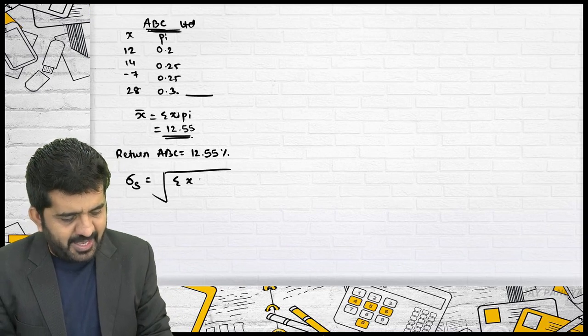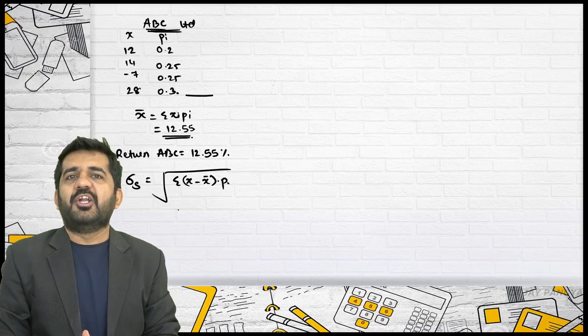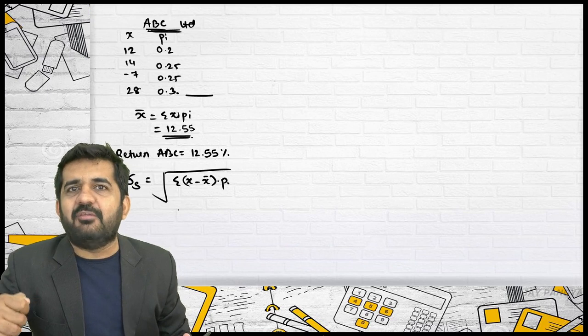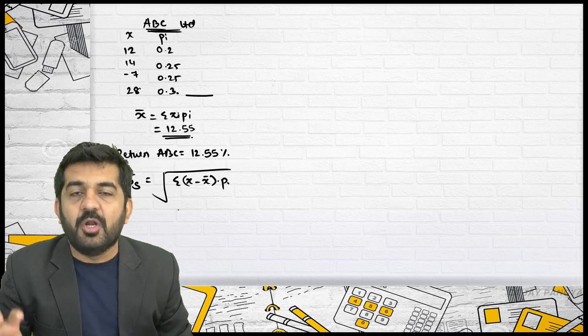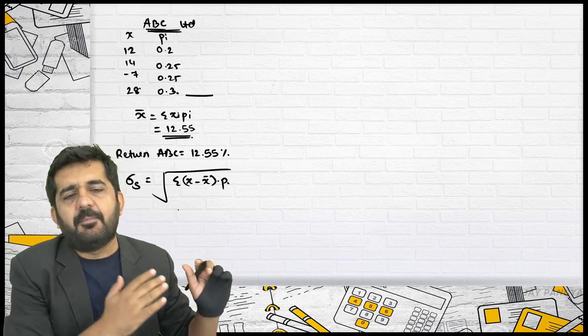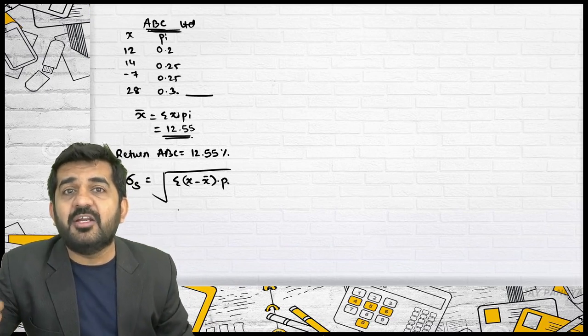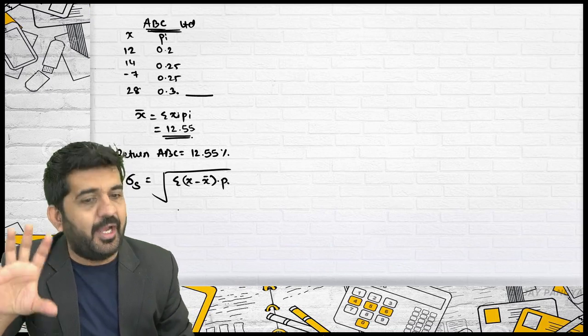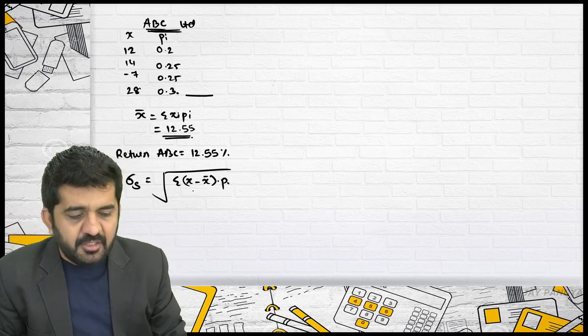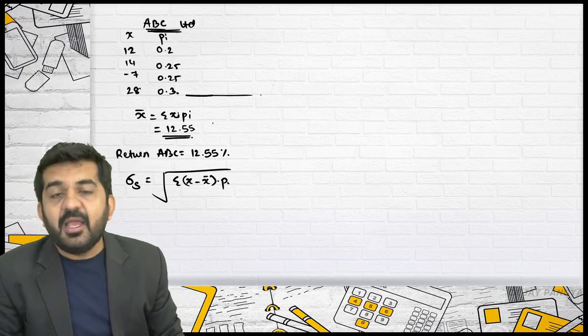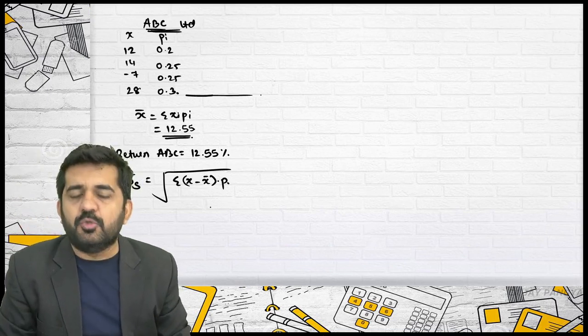How to find out standard deviation of a security? It is the square root of sigma of x minus x bar whole square into P. Is it alright? Don't forget, standard deviation of a security can also be found out. That long formula, short formula, Markowitz model is for finding the standard deviation of a portfolio and not of an individual security. Here it is asked for an individual security. I have a calculator, so I will not use the alternate formula.